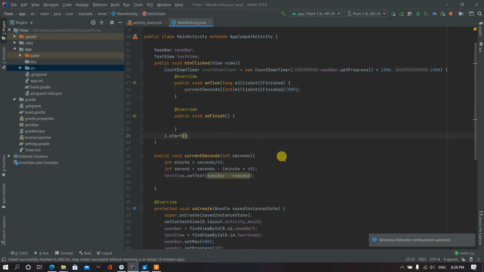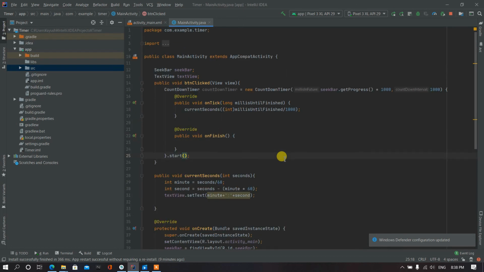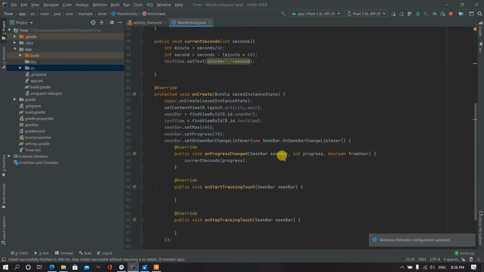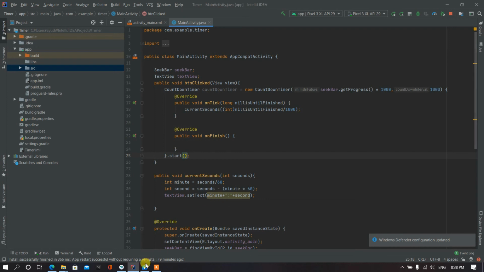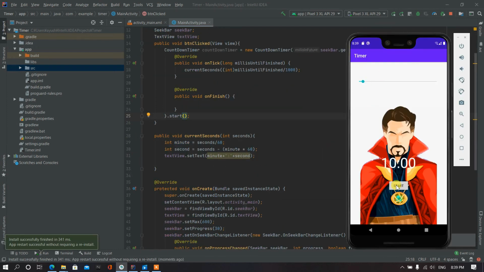Okay, so looks promising. Now let's run the app, and here you can see, because the timer was at 30 seconds, it is counting down from the 30 seconds.